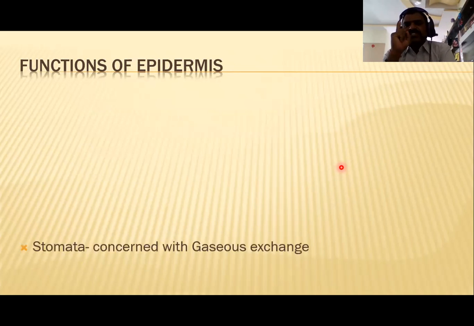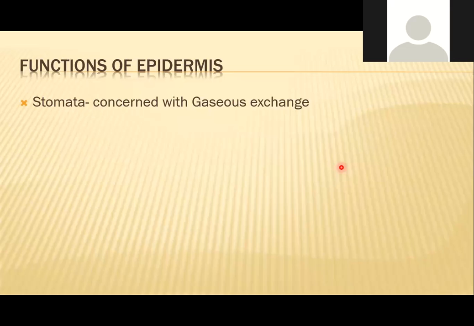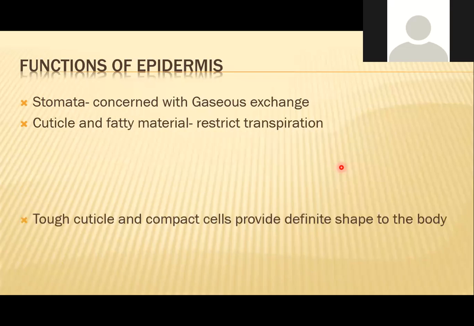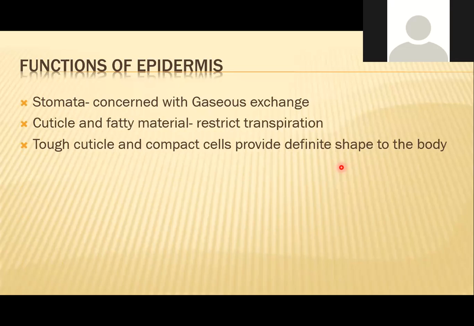The epidermal tissue system consists of stomata and cuticle. Stomata is concerned with gaseous exchange. The main function of the stomata is gaseous exchange. The second function of this epidermal tissue system, which consists of a cuticle layer and a fatty material, is that this cuticular fatty material restricts transpiration.